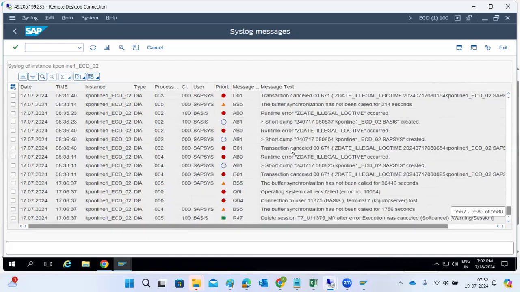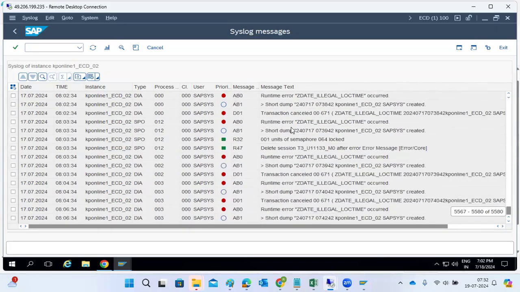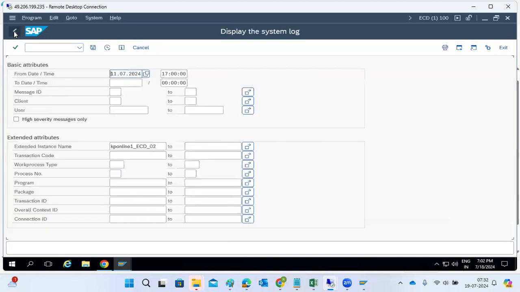We have the work process. See here, all the issues we have here. These critical errors, what are the critical errors? We have to check why this is occurring. Time zone is not the issue. Something like that we need to check. All the alerts. So this is the system log in our SAP system.